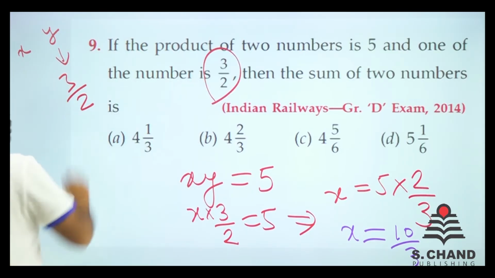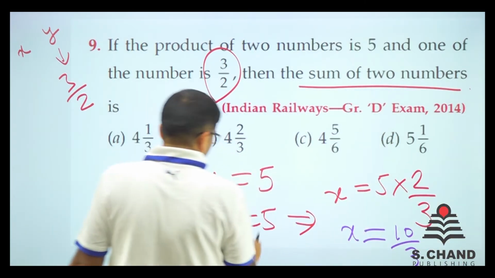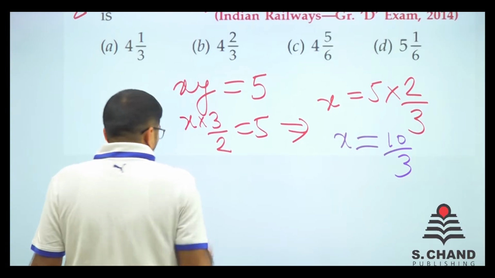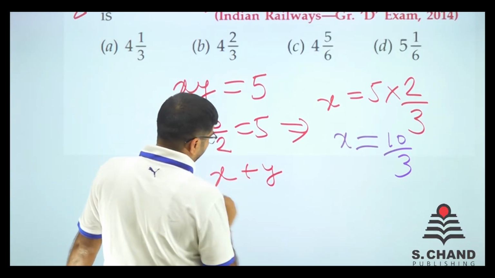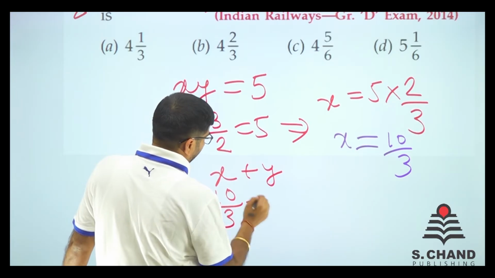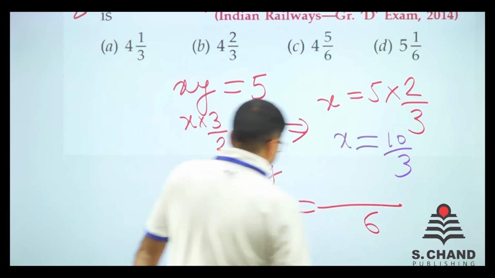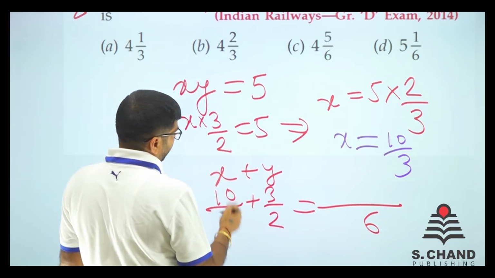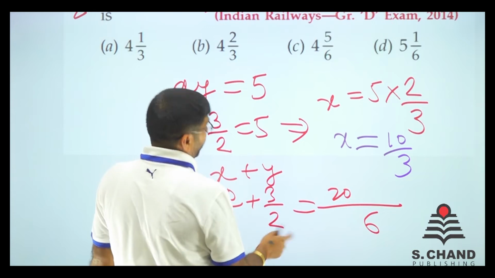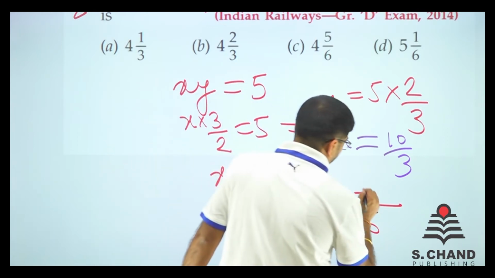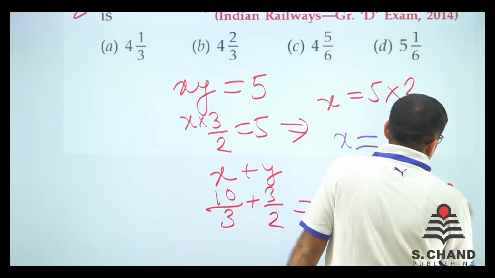Now finally, what is asked? The sum of two numbers, right? So let's see the sum of two numbers. One number is x and the other number is y. That is, one is 10 by 3, another is 3 by 2. We take the LCM, that is 6. 6 divided by 3 is 2, so here it is 20. 6 divided by 2 is 3, 3 into 3 is 9. So it is 29 by 6.